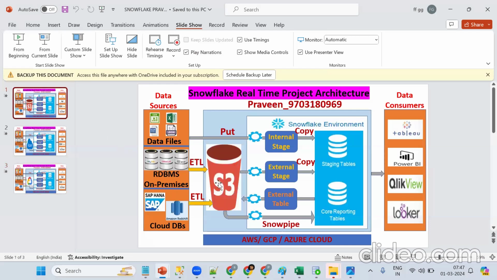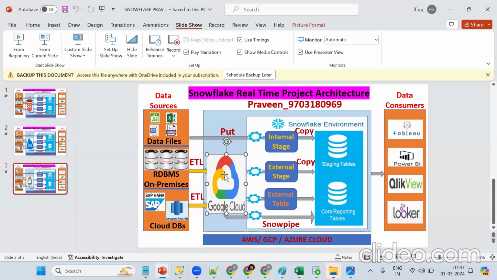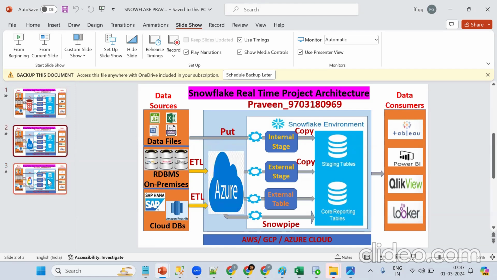It can be any cloud. Go for any project in real time, the same thing will be there. Cloud will be there, like S3, Azure. These are the data lakes for storing raw data. From the data lake, we should get the pipelines into Snowflake. This is the part of our job: bringing data, doing the validations, unit testing, transforming, and connecting with the business users or the Power BI guys to develop all these things. Got the point? So this flow you should remember.